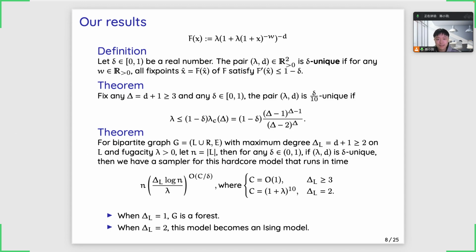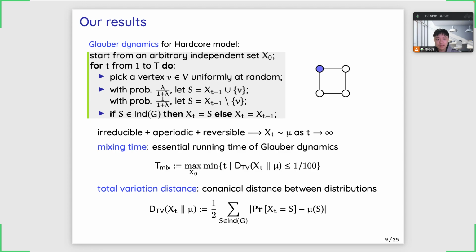Besides the fast algorithm, we also have the mixing time result for the Glauber dynamics in the uniqueness regime. The Glauber dynamics is the canonical sampling algorithm for the Gibbs distribution. It is a Markov chain. It starts from an arbitrary independent set x0, and in each step, it picks a vertex uniformly at random.